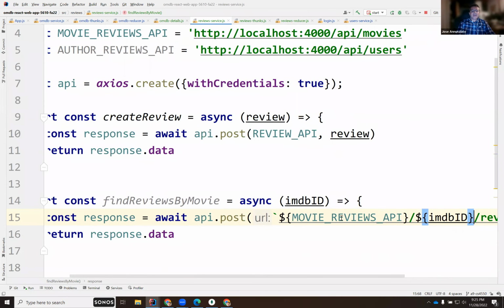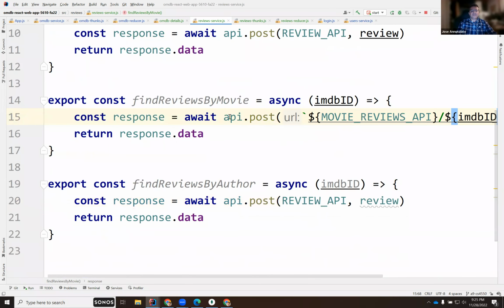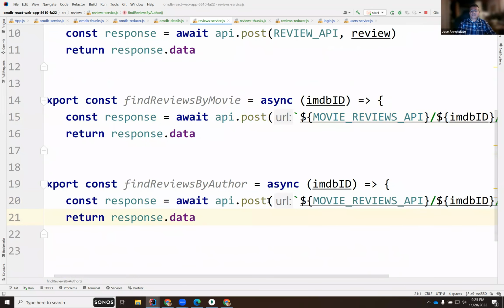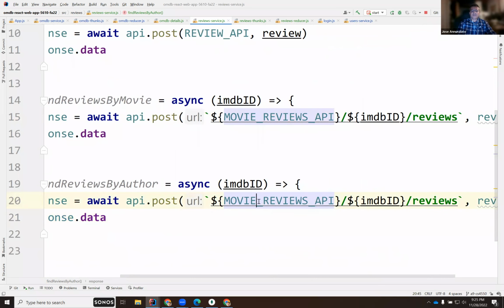On the other end, it's going to be very similar. I'm going to copy here, but instead of the movie reviews, this will be author reviews, and this will be the author ID.